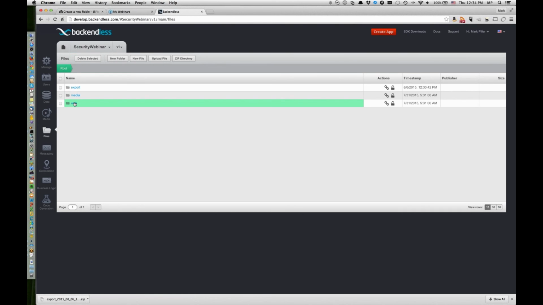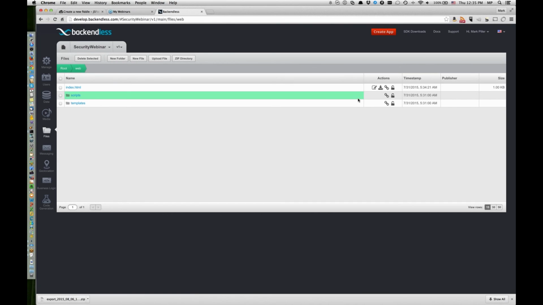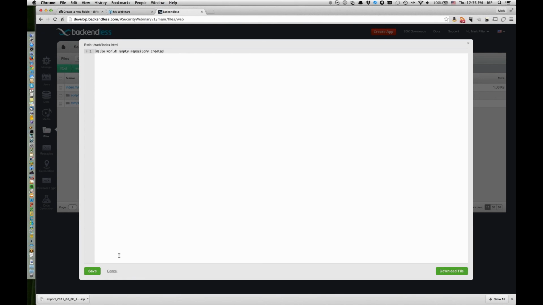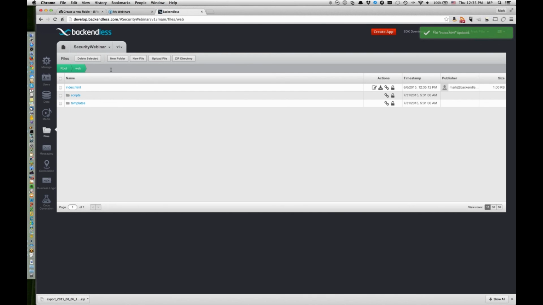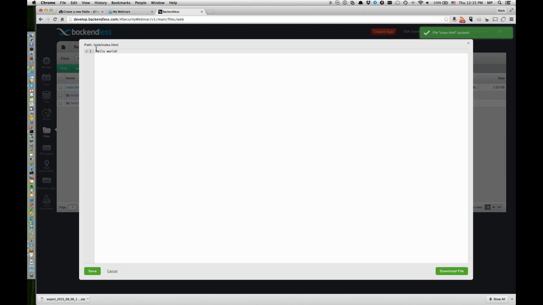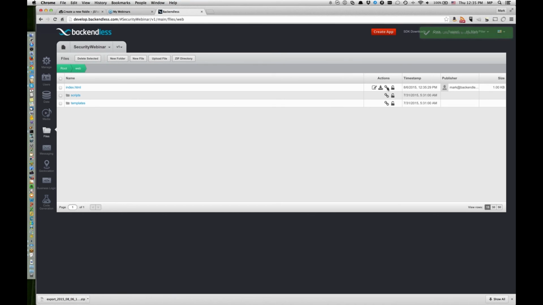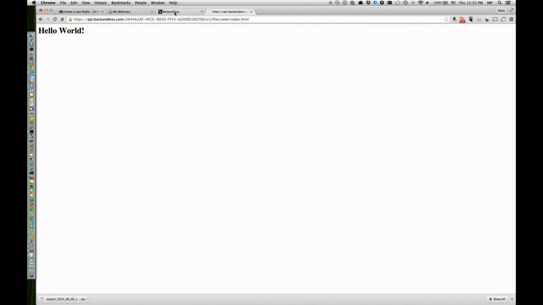So for instance, if I were to go to web and there is this index.html, which we can see what it looks like. It just says hello world. In fact, let's just make a change and save it. Let's make it h1 hello world, just so it would appear a little bit bigger. We save it, and here I'm going to get the public link for that file by clicking on this particular icon, and here it is. Now we get the hello world.